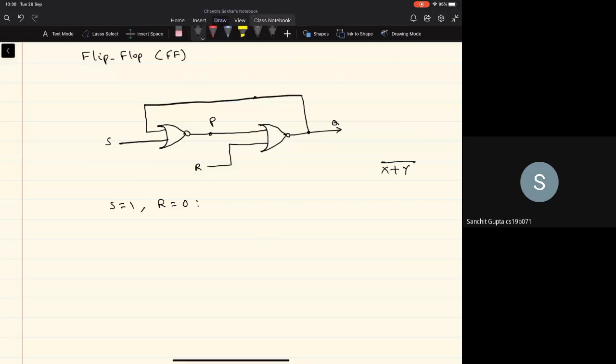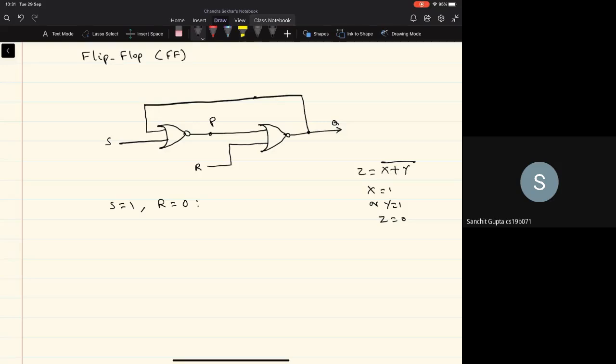If I call this output Z, if X is 1 or Y is 1, or if both of them are 1, then Z will be equal to 0. Only when both X and Y are 0, Z will be 1. That's the way the output of the NOR gate is going to be.